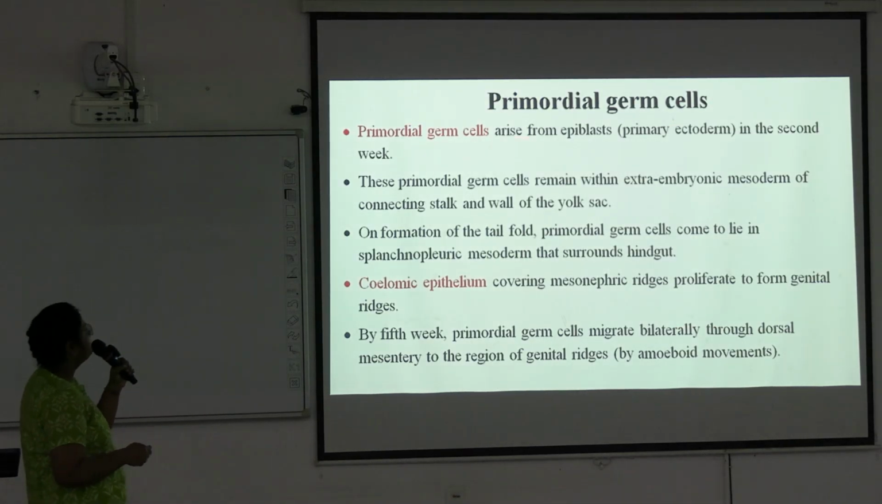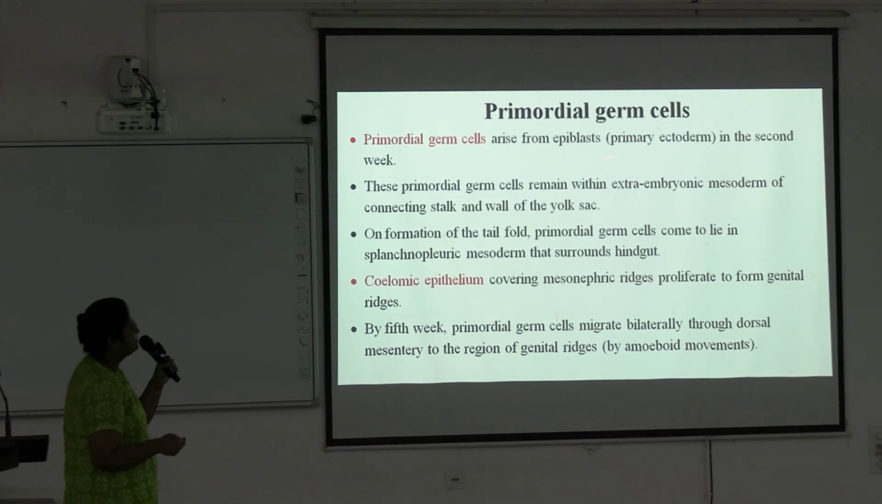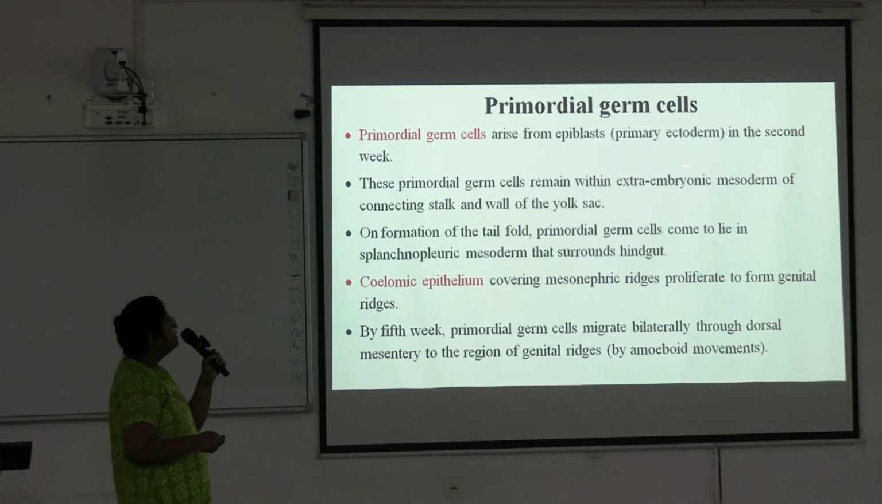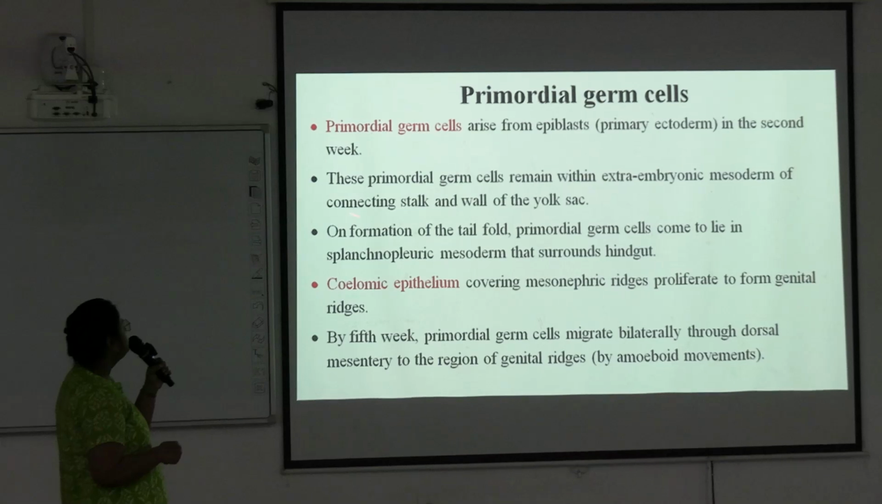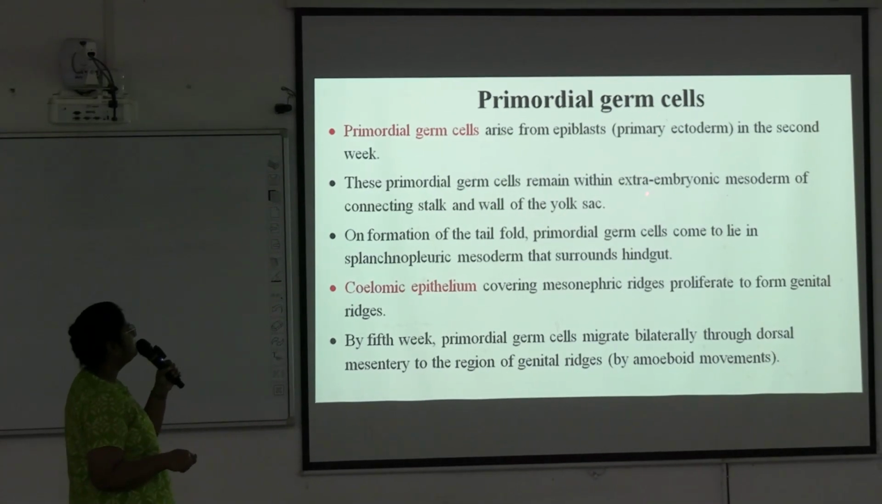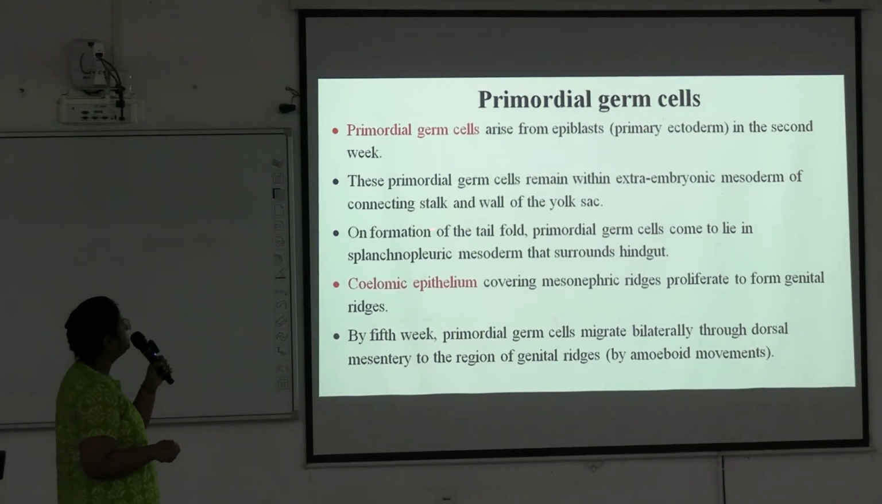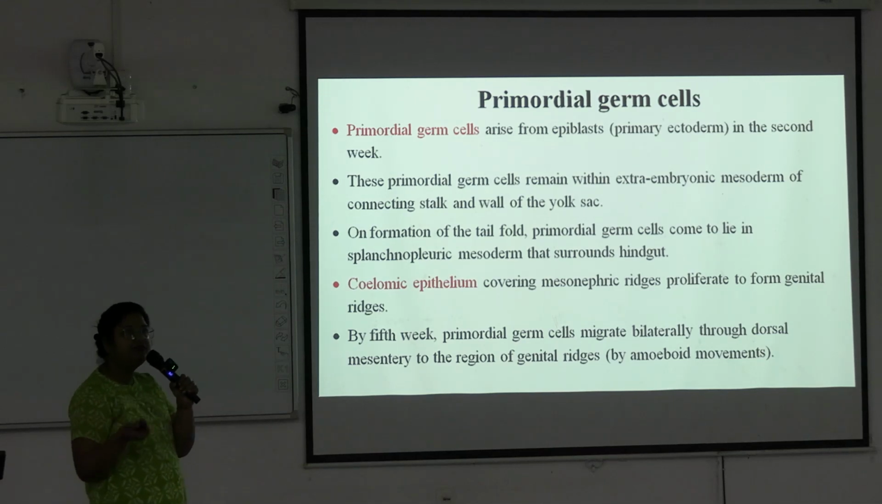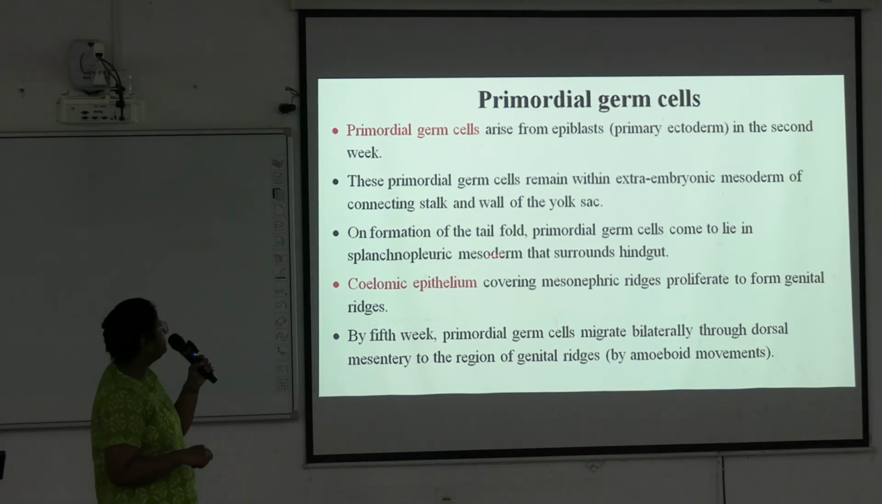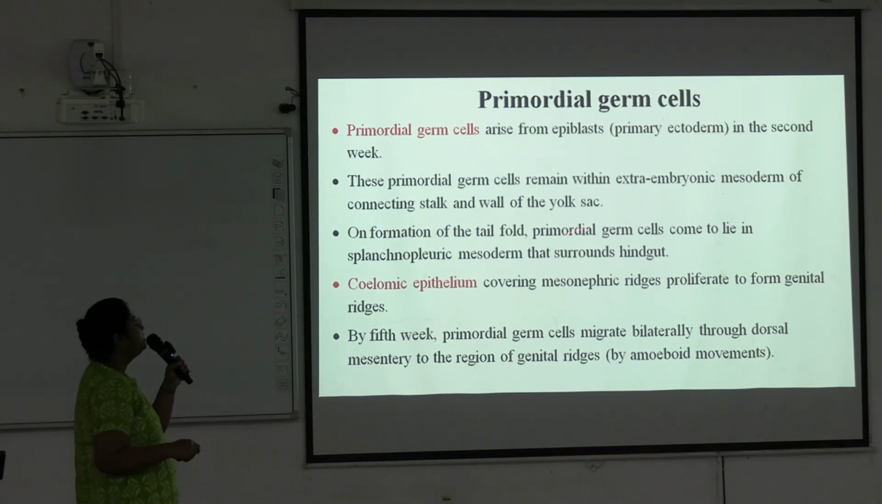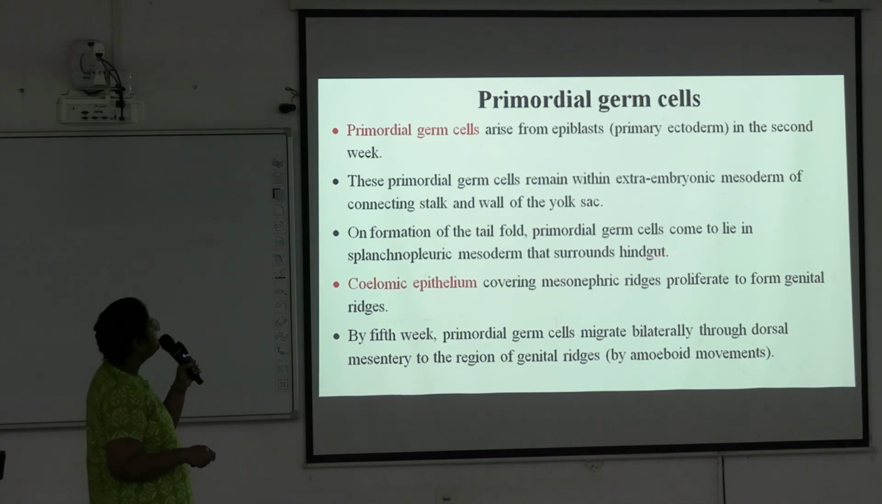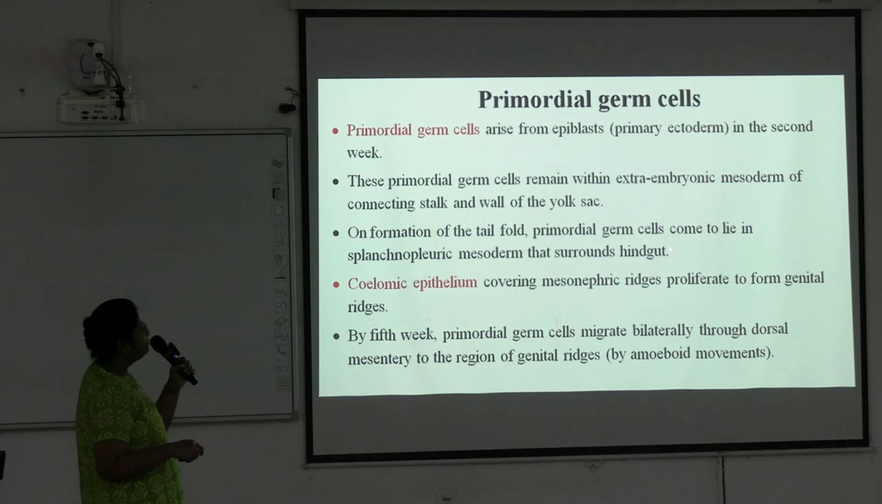So primordial germ cells arise from the epiblast, primary ectoderm, in the 2nd week. These primordial germ cells remain within the extraembryonic mesoderm of the connecting stalk and wall of the yolk sac. On formation of the tail fold, two folds are developed, head fold and tail fold. During the development of the tail fold, primordial germ cells come to lie in the splanchnopleuric mesoderm that surrounds the hindgut.